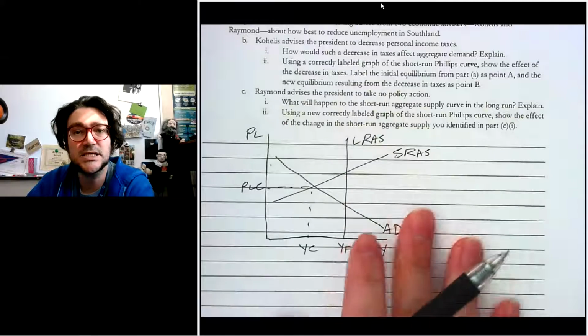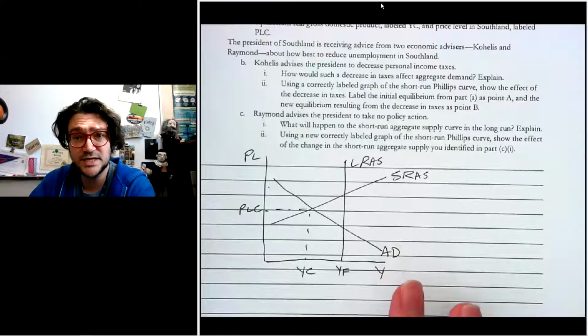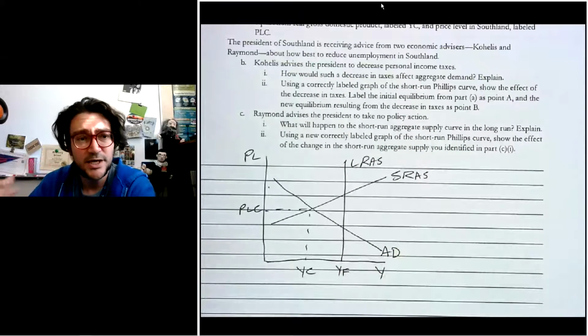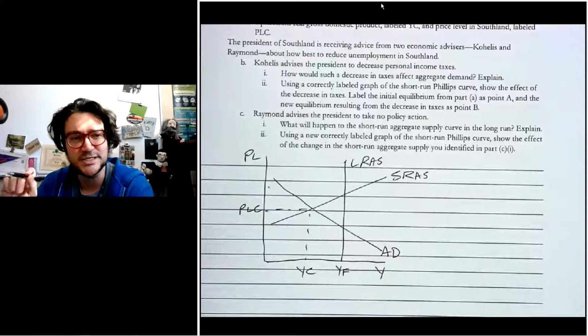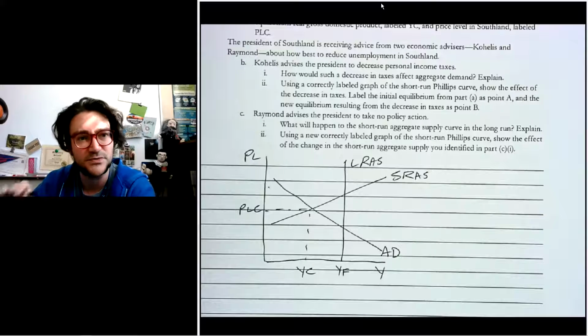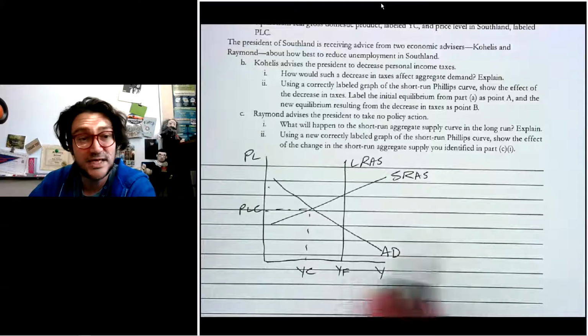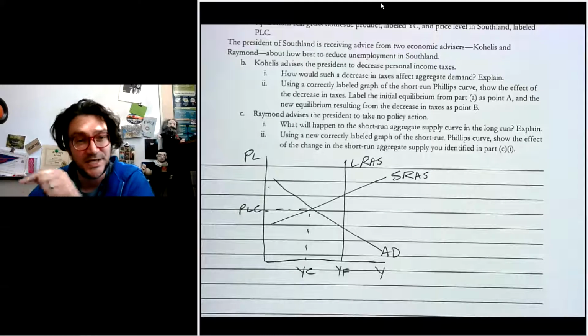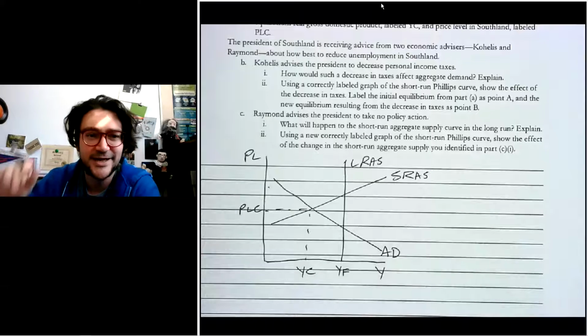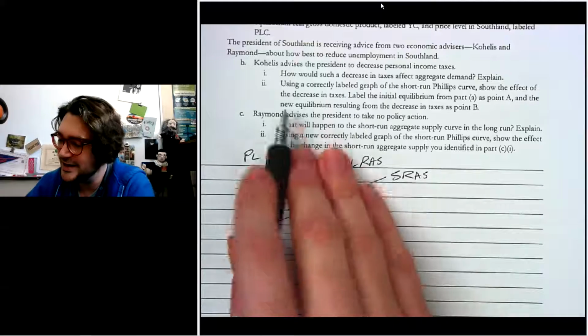So then it says the president is receiving advice from two advisors, Cohelis and Raymond. And by the way, those are the people who actually wrote the exam, Art Raymond, and then I think it's Amy Cohelis. Those are the two authors of this test. So if you see names, that's because the people who write the exam put their names in, and you can say like, hi, good luck, all that kind of stuff.